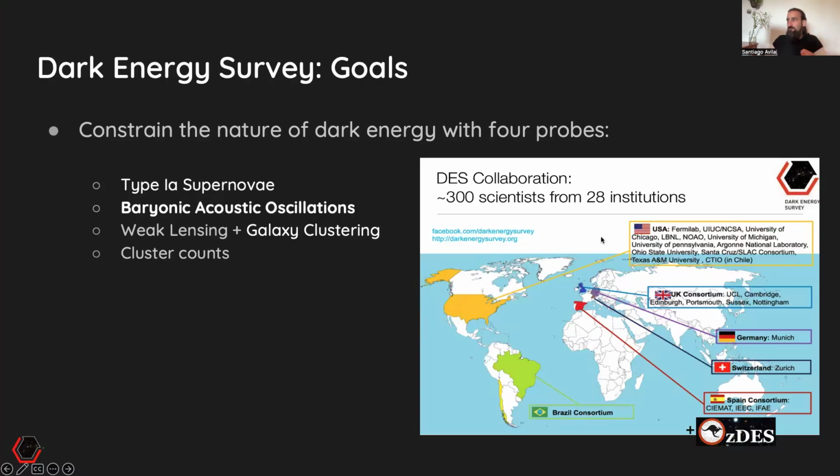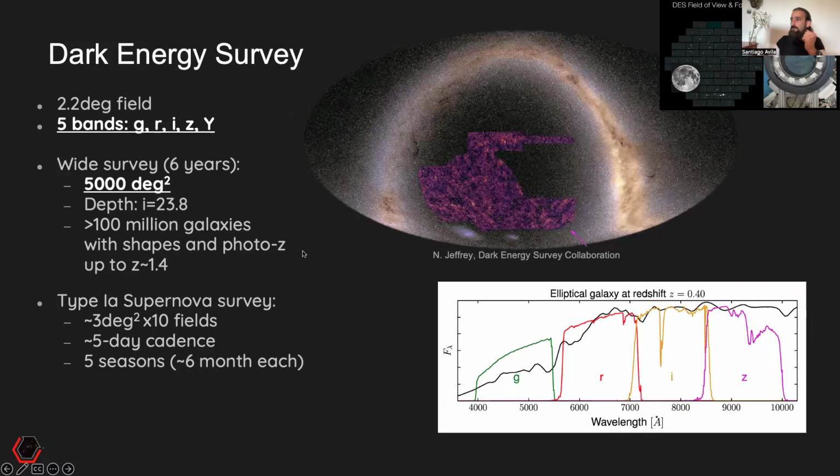The Dark Energy Survey was designed with four main goals, basically to constrain the nature of dark energy with four different probes: type 1a supernovae, Baryonic Acoustic Oscillations, weak lensing, and cluster counts. It has hundreds of scientists around the world in these countries and institutions that you see over here. It consisted of two surveys: one wide survey covering the southern sky of 5,000 square degrees over 6 years, and a type 1a supernova survey with 10 small fields with repeated observations every 5 days for 5 seasons.